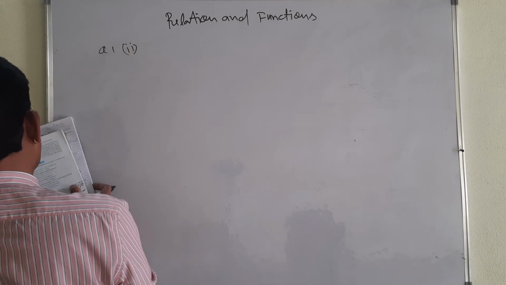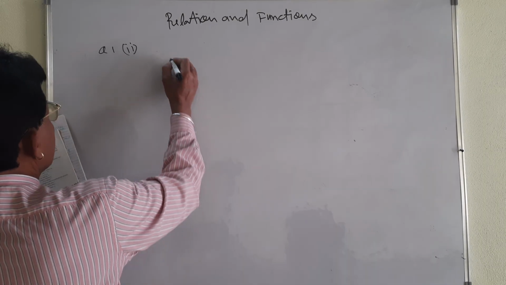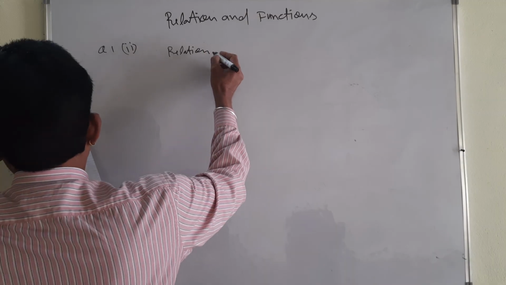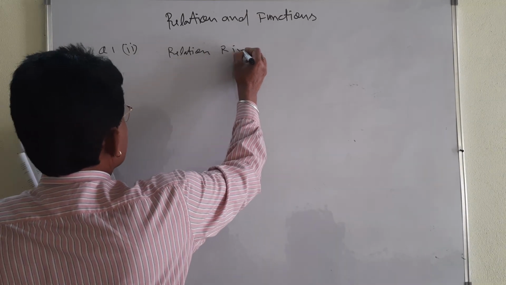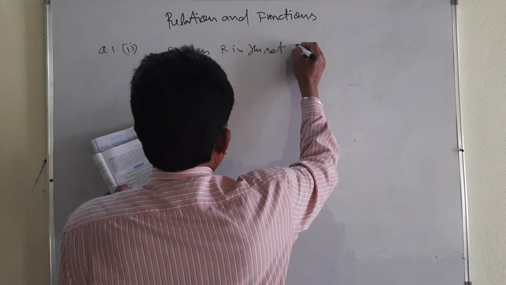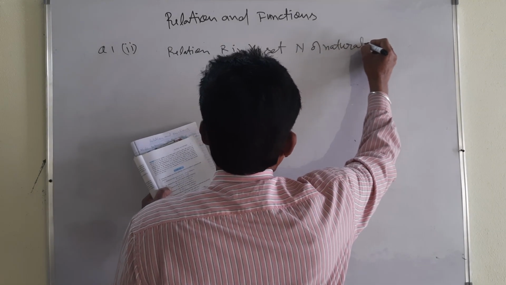What is given? You see the relation only. I am going to write it, but that is on natural numbers. Relation R in the set N, and that is the set of natural numbers.